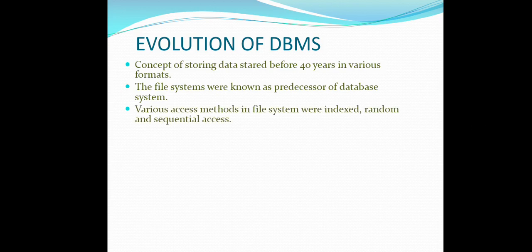Some limitations were there in the file system. We cannot store a large amount of data there. So what are the disadvantages? The first is data duplication. The same data can be created by another user, and another person can also create already existing data. While doing this, many copies of the same data will be created, so data redundancy is high in the file system.